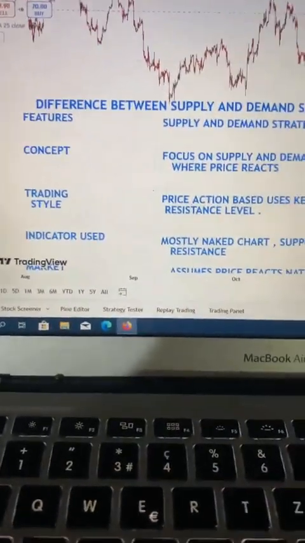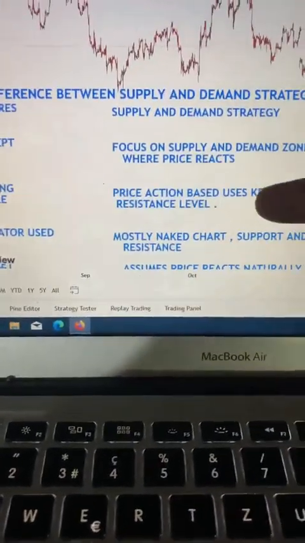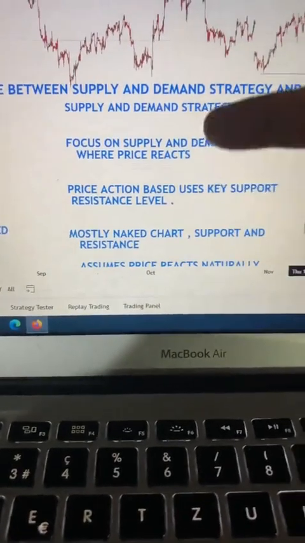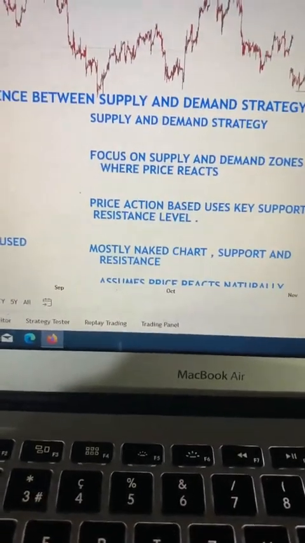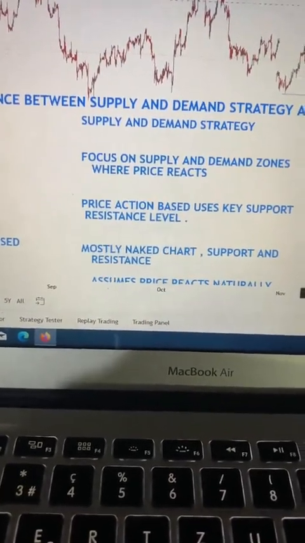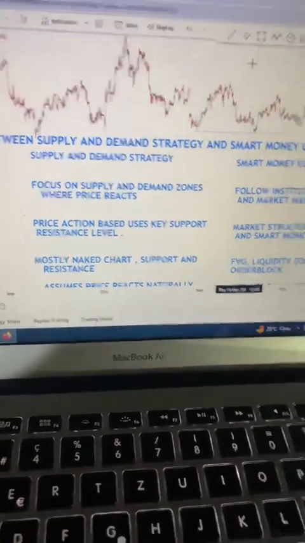What are the trading styles of the two strategies? I said for supply and demand, it's price action based. So as a supply and demand trader, you must understand price action. That's why you need my book. According to what I have in my book, I have price action here. Let me show you really quick.